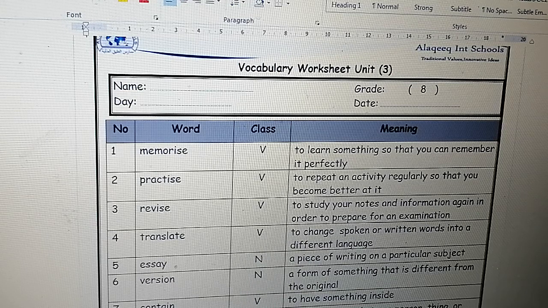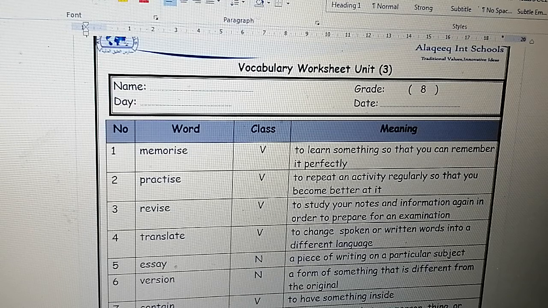For the last time, revise. To study your notes and information again in order to prepare for an examination. Number 4, translate. It's a verb. To change spoken or written words into a different language.